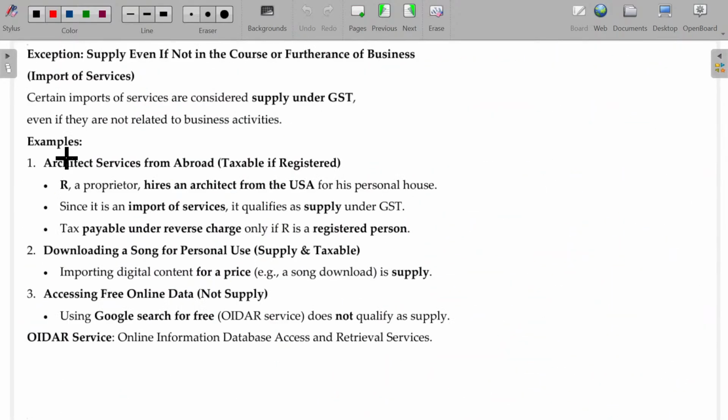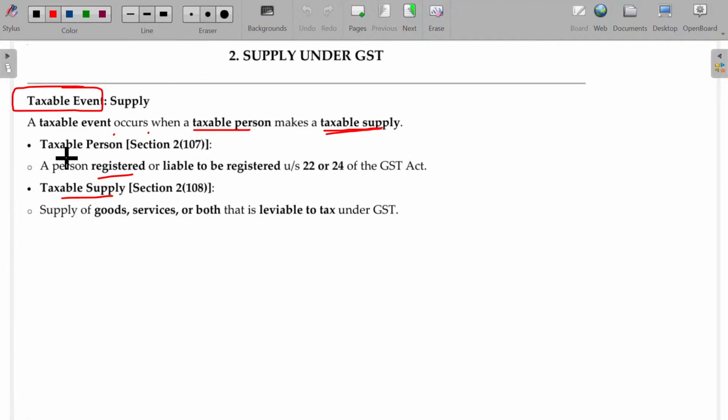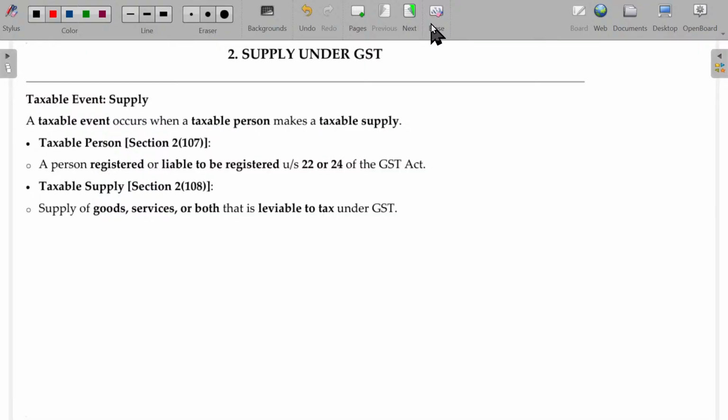So the majority of cases are over. Now let me proceed one after another. Okay. So with that, the supply concept is over. Some clarifications and some practical questions from this topic I am going to cover here.